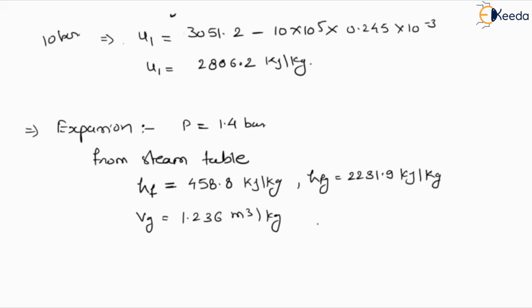One by one we will define all the terms required to find the change in internal energy. First we define the enthalpy, which will be the enthalpy of wet steam. Why wet steam? Because of the expansion process.